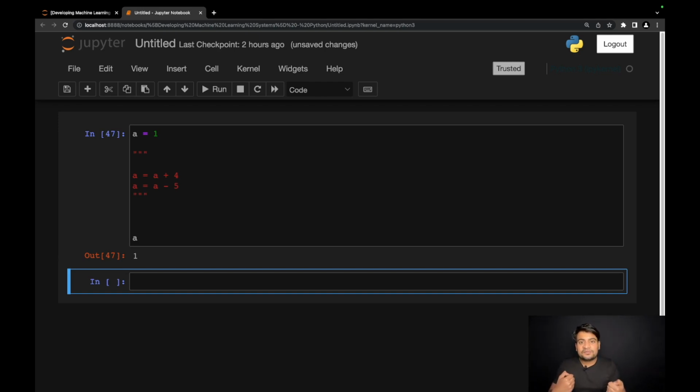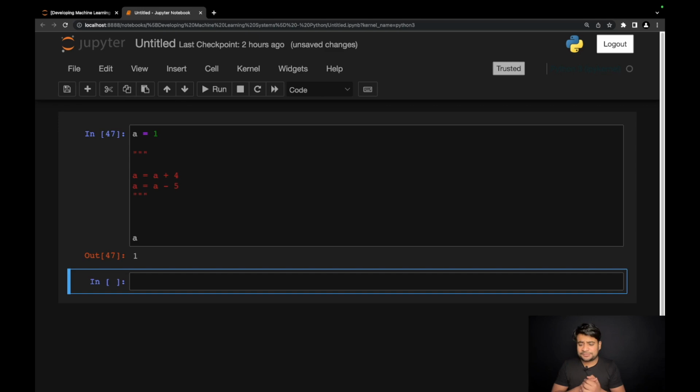What is the benefit of having comments? One benefit is that it is used for debugging. It is used for trying to find out the errors in the code. So let's say if I want to check what is the effect of this line on my code, I can uncomment and comment it back. So I can see the difference in the output that happens because of this line.